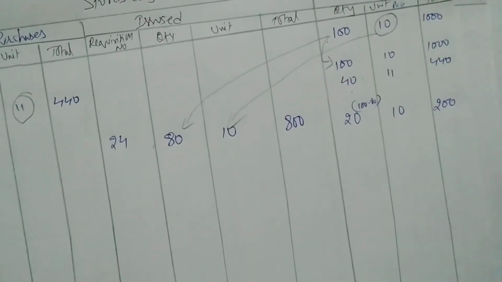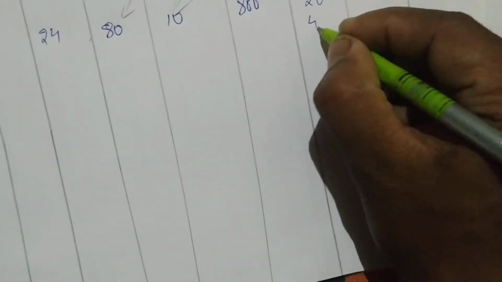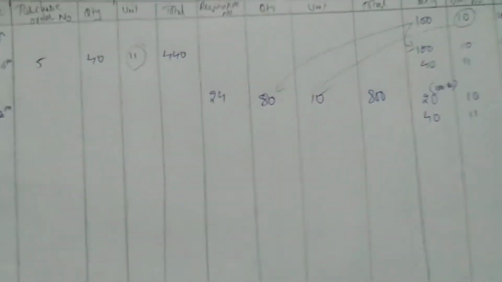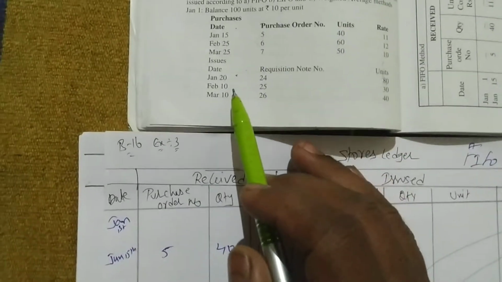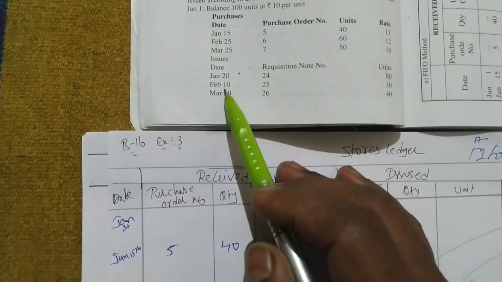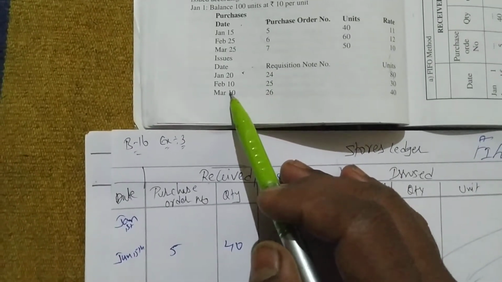40 remains same. So we will write 40 here again in balance. 40, 11 rupees for 40. Easy. Done. So we have written this also. Next date is what? After January 20 we have January 25. Sorry, Feb 10 we have.